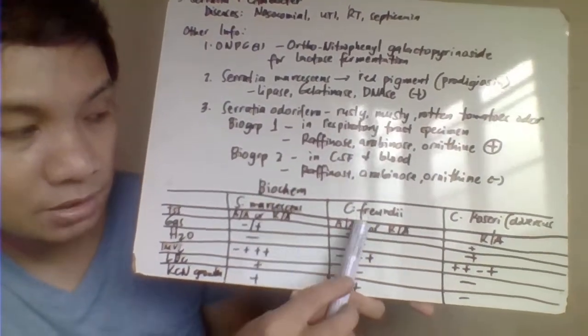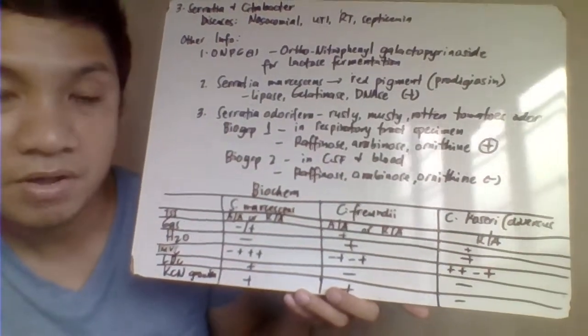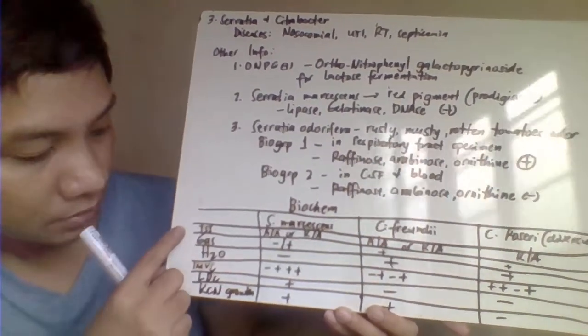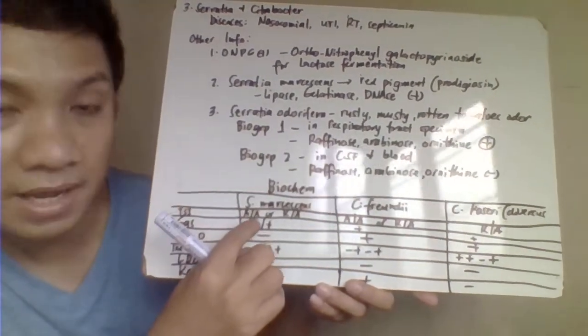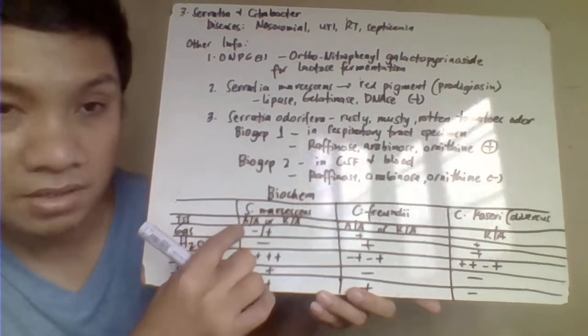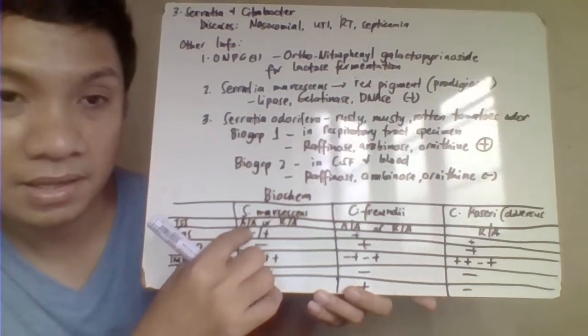Serratia marcescens, Citrobacter freundii, and we have your Citrobacter koseri or your diversus. Okay, TSI, triple sugar iron agar, so that's A over A. Again, A is your yellow na color sa taas. Mean to say, they ferment your glucose, sucrose and lactose. Ang sa baba natin, di ba, that's your glucose.